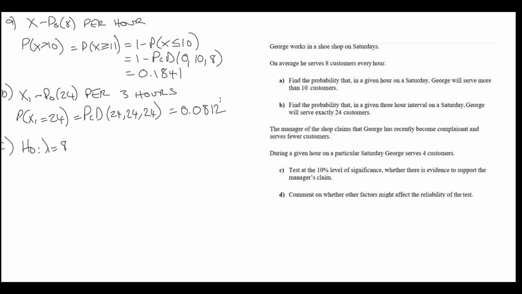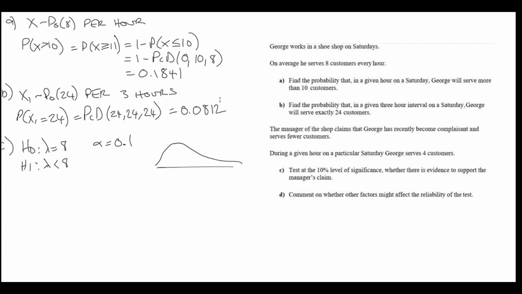We're going to start with the null and the alternate hypothesis. H0, lambda equals 8. He's serving at his usual rate. And H1, this is the manager's claim that actually his rate has gone down. He's serving fewer customers. We've been set a 10% level of significance this time. So 10%.